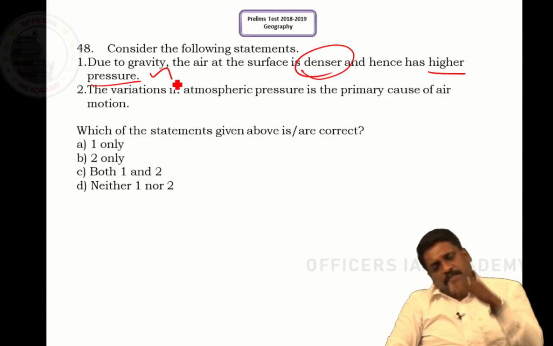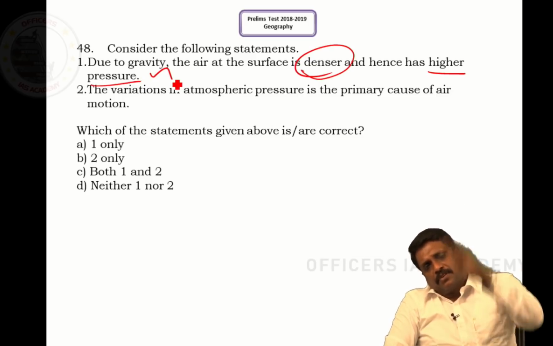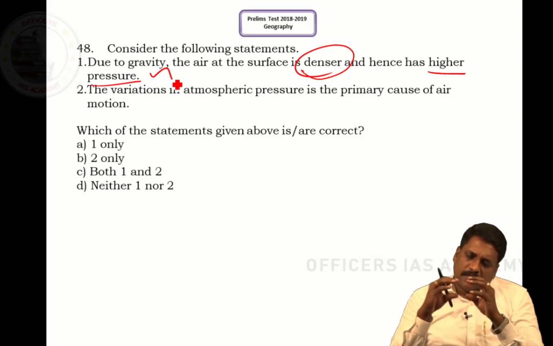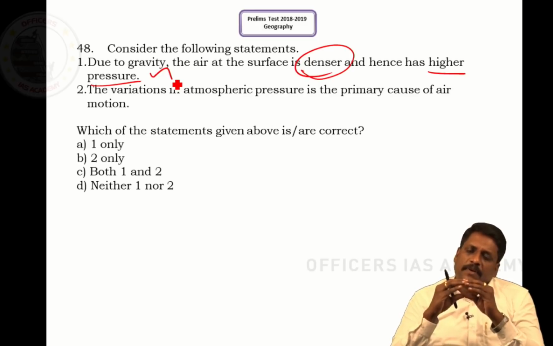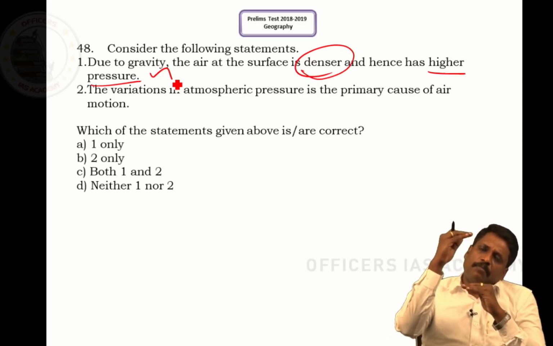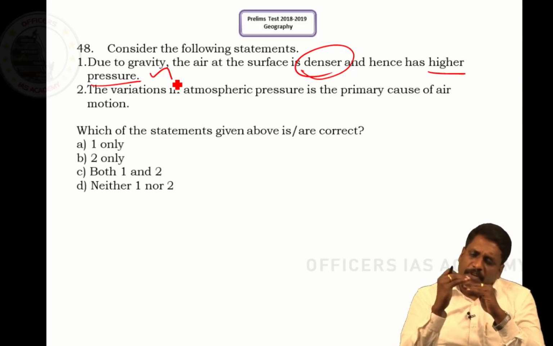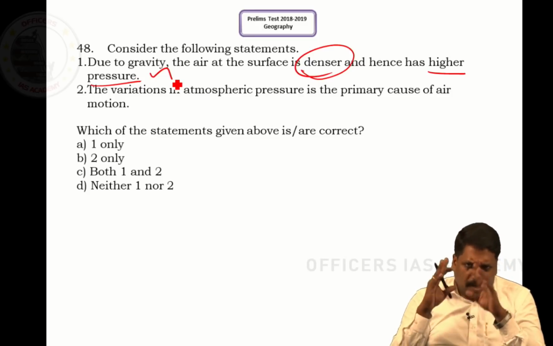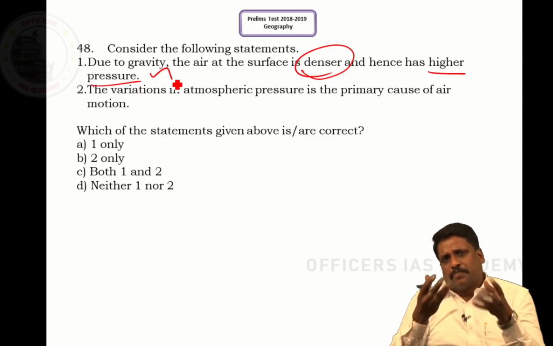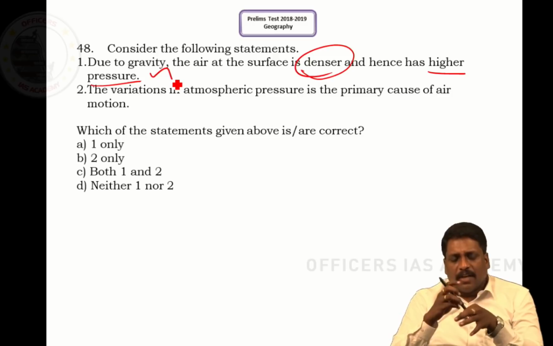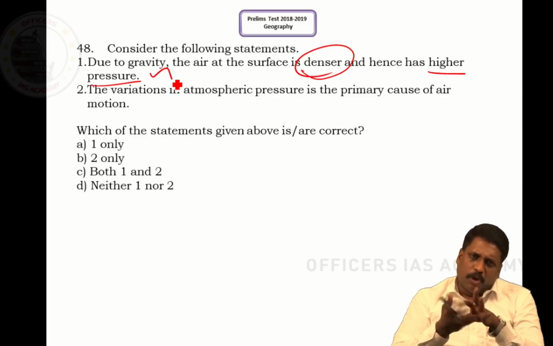Obviously, yes. When I talk about the vertical stratification of pressure, surface pressure is very high. As you increase the height, pressure reduces. Because what is pressure? Weight acting on a unit area, force acting on a unit area, you call them pressure.